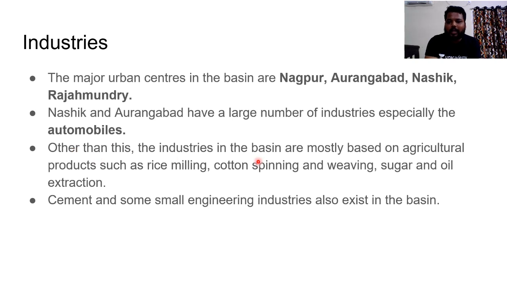Other than this, industries in these basins are mostly based on agricultural products such as rice milling, cotton spinning and weaving, sugar and oil extraction, because huge amount of agriculture is done on the basins of Godavari. And you can also find cement and small engineering industries, but most importantly, automobile and agro-based industries are visible in this region.